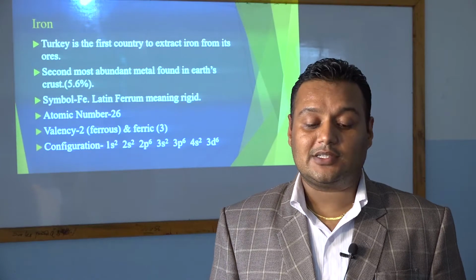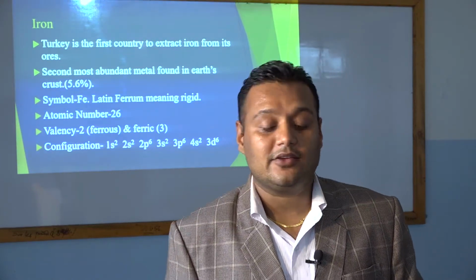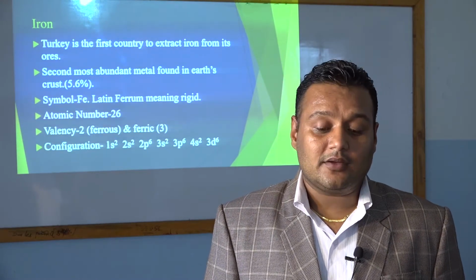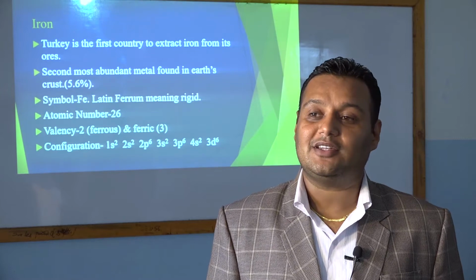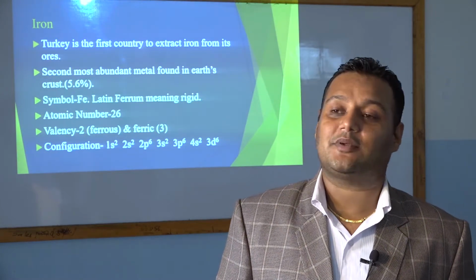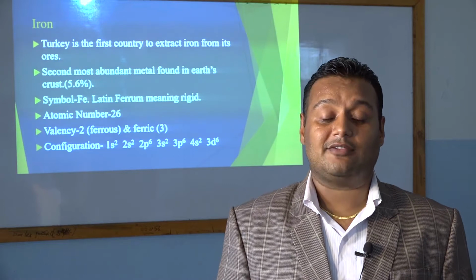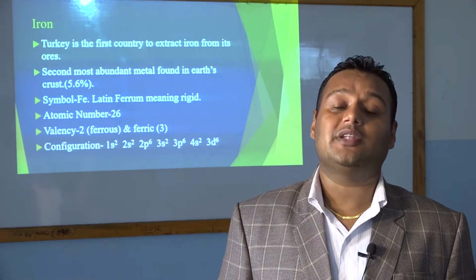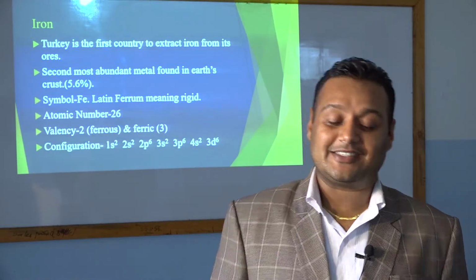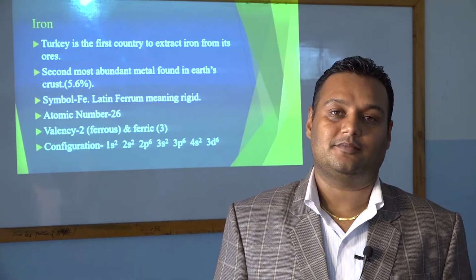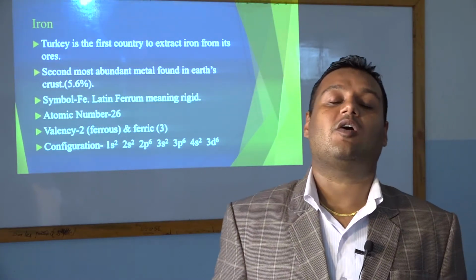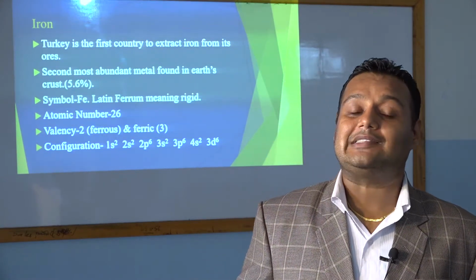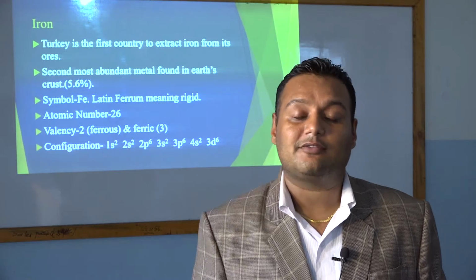Now the symbol is Fe. I think you have got this in your earlier classes. The symbol of iron is Fe. But you may ask, hydrogen's symbol is H because it starts with the letter H, so why is Fe used for iron? I will tell you, iron is the new name given for that particular metal. Its original name was ferrum. In Latin, iron was called ferrum, F-E-R-R-U-M. So the symbol is derived from the Latin word ferrum, Fe.